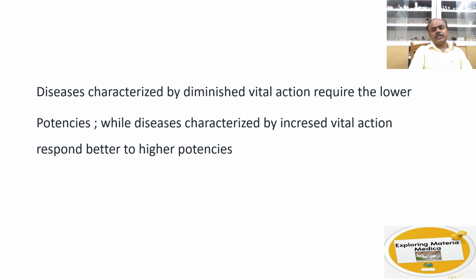But when he was given a higher potency, when the vital action of the individual had increased, that is, he developed a fever which was not there earlier with the wound, the higher potency, Arsenicum 30, acted well in this individual. Later, when he also started developing pain in the wound, he was given Arsenicum 200 and it totally healed the wound. So this shows that the potency should match the susceptibility of the individual. So the selection of the drug and the selection of the potency with the principles of homeopathy is very important in treating a sick person.